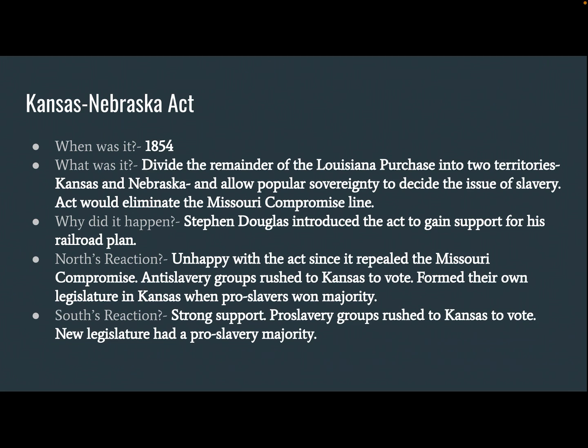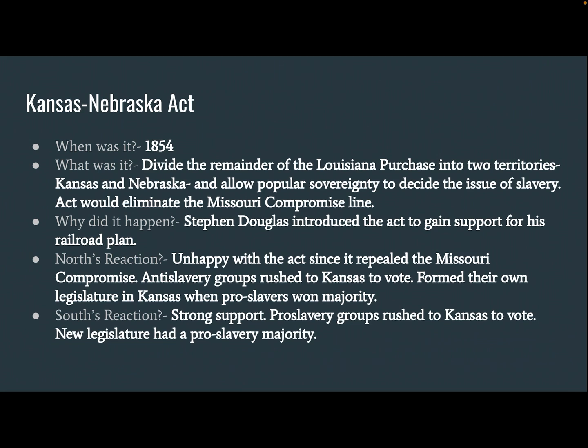And then obviously the South, they have strong support, right? They're like, yes, more opportunity for a territory to become a slave state, a slave territory. And so we see strong support for this act in the South. And even with the North unhappy with it, this act did pass.